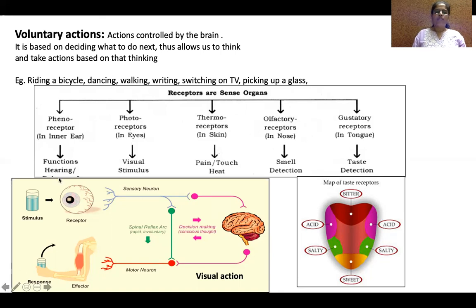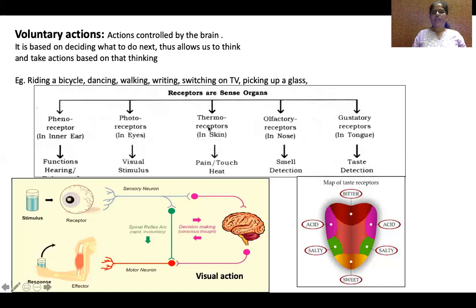Okay. To function the voluntary actions, we have receptors or sense organs. For example, sound. If we want to respond to a sound, there are phonoreceptors in the inner ears. If we want to see something, there are photoreceptors in our eyes, visual stimulus.